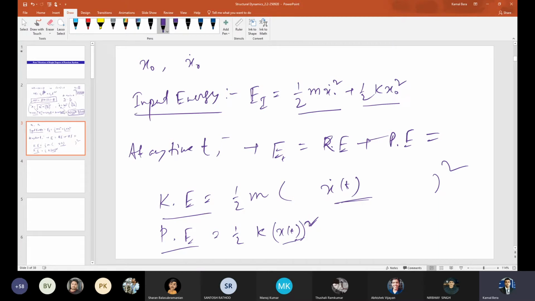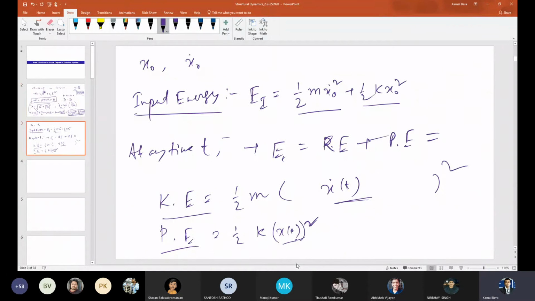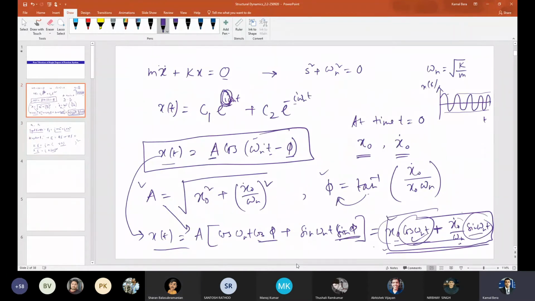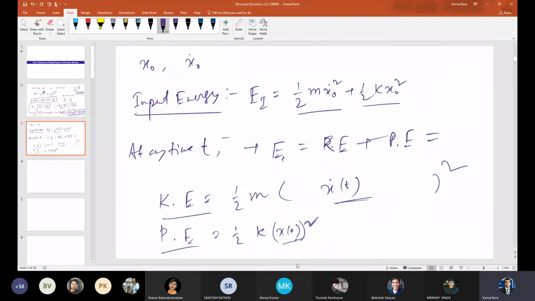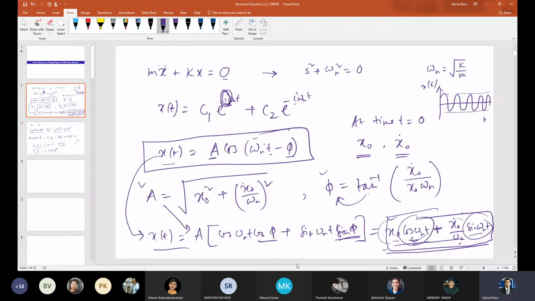What difficulty are you facing in doing that? So it is having a lot of terms. It's not simplified. In the first, x(t) is this plus this, right? So if you just square it, you get the first square, the second square, plus 2 into this into this. If you differentiate it, cos will become minus sin and sin will become cosine, right? For the 2ab term, a plus b whole square is equal to a square plus b square plus 2ab. So in one case it will be 2ab, in another case it will be minus 2ab, right?